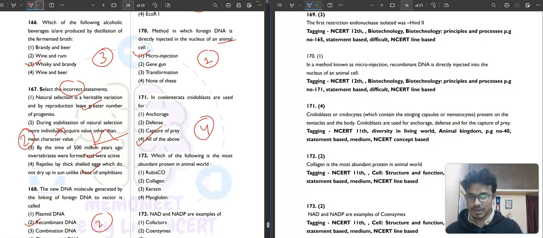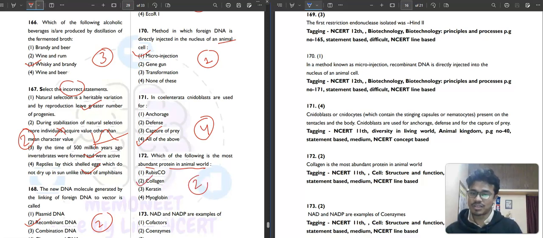Then question number 172. Which of the following is the most abundant protein in the animal world? Rubisco, collagen, keratin, myoglobin. Don't just put Rubisco because this does not include animals. That's not present in animals. In animals, what is present? That is collagen. So second option.